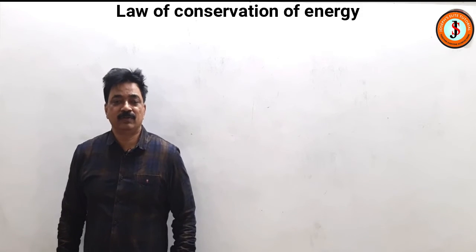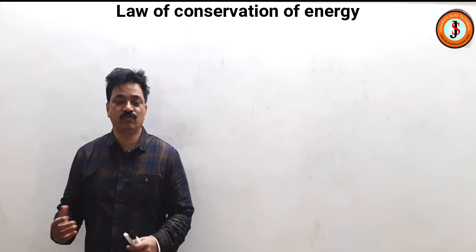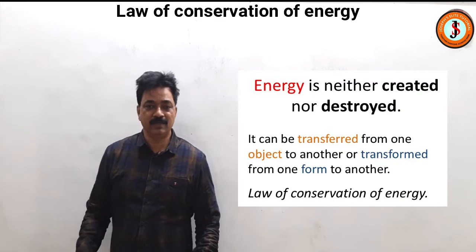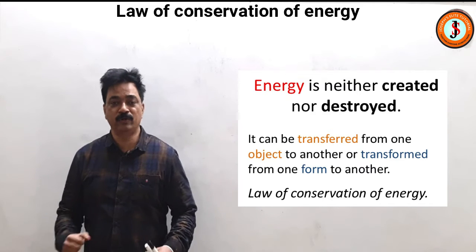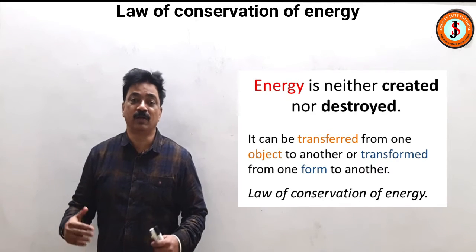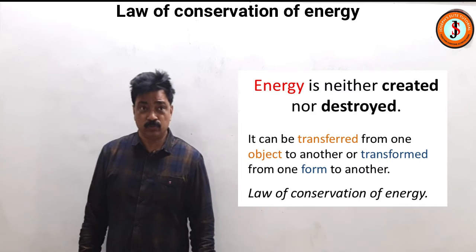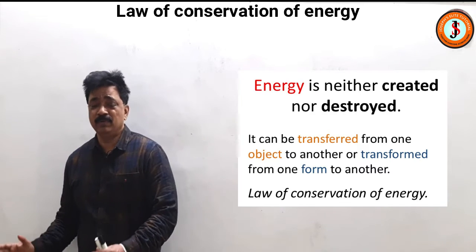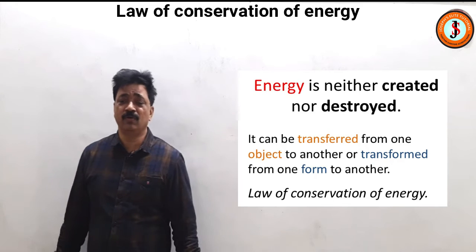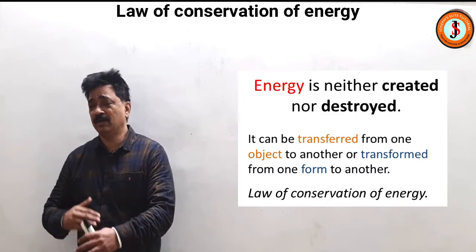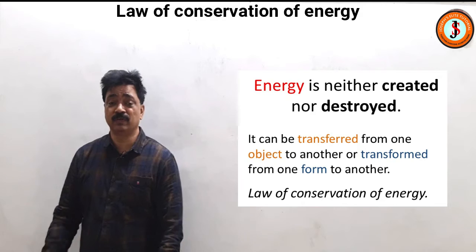Here we are, children, we are going to discuss the law of conservation of energy. It is said that energy can neither be created nor destroyed, but can only be converted from one form to another form. So once again, try to understand that energy can neither be created nor destroyed, but it can only be converted from one form to another form. That conversion is called transformation of energy.